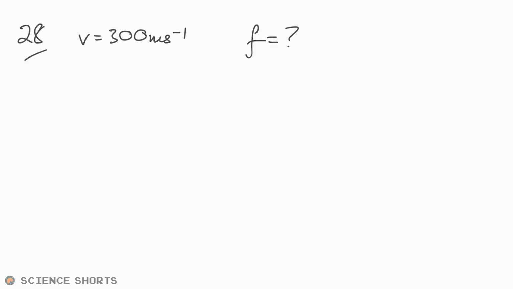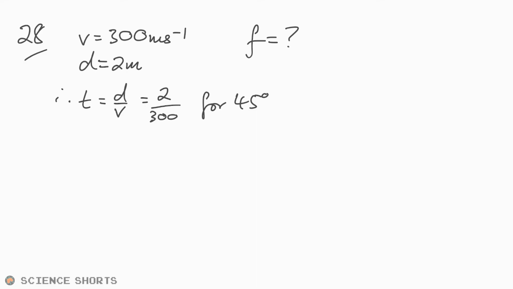Okay, so if the speed is that and the distance is 2 meters, then the time it took to do that is going to be distance divided by speed. So that's 2 divided by 300. And if it's done 45 degrees in that amount of time, in other words 1/8 of a revolution, then the time period is going to be equal to 2/300 times 8. So that's how long it would take to do 8 lots of that 45 degrees.